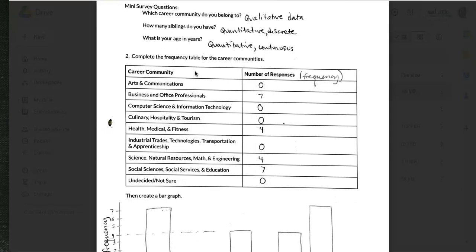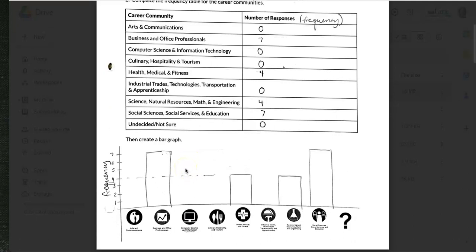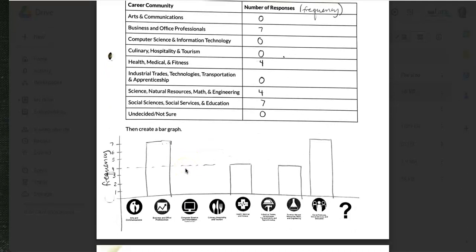Now for the frequency table, we can turn our results into a bar graph. My bar graph is not very fancy, but I put the icons for each career community at the bottom to make it easier so that you didn't have to write out all those words.